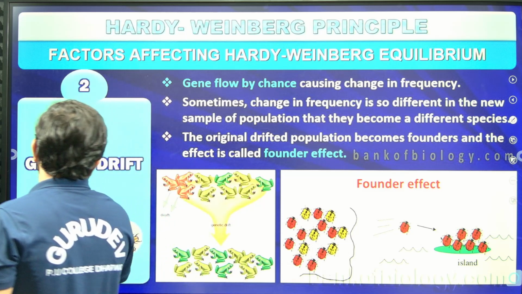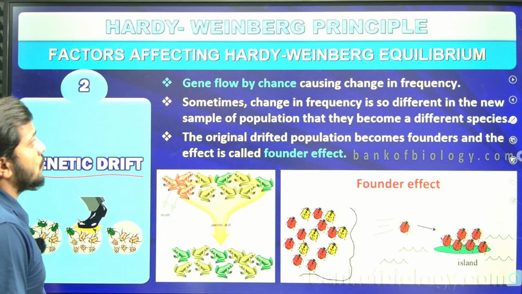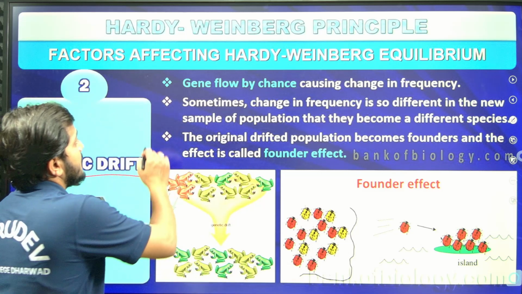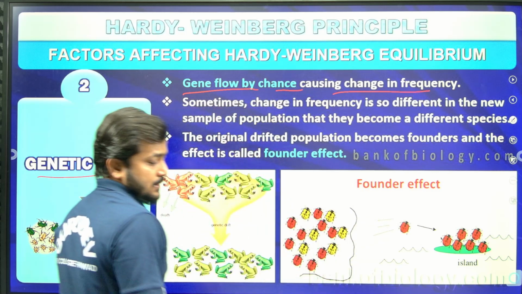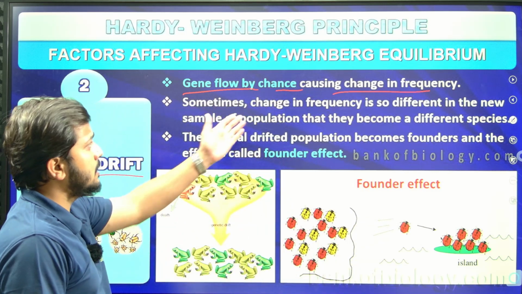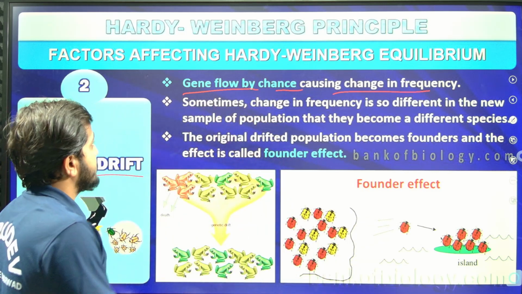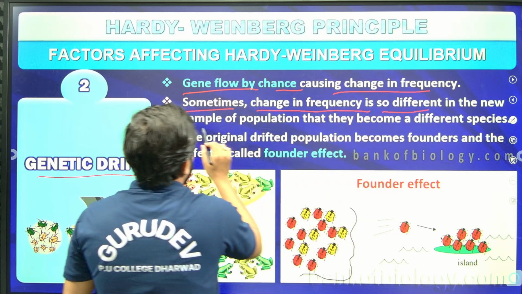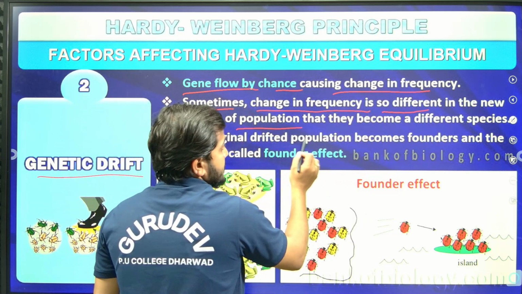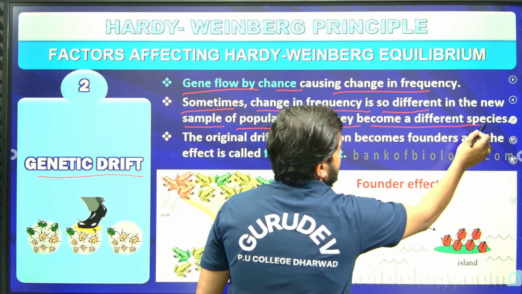Then something called genetic drift. Overall, genetic drift is gene flow by chance causing change in the frequencies. Sometimes the change in frequency is so different in the new sample of the population that they become a different species.